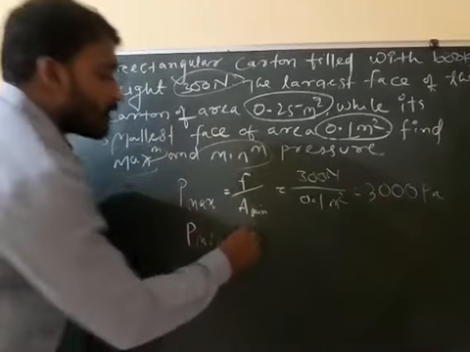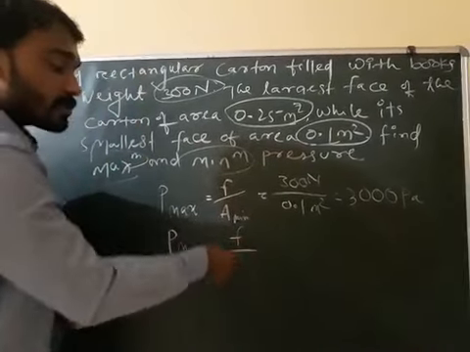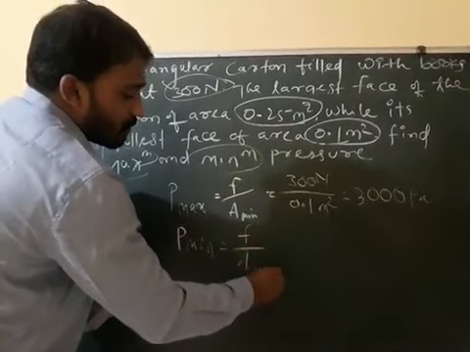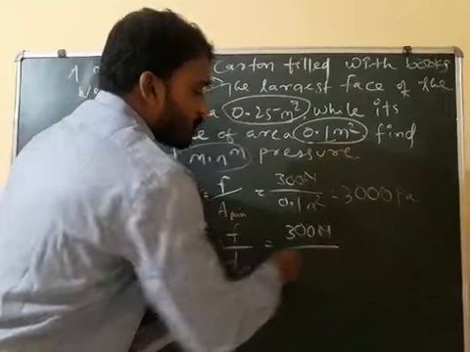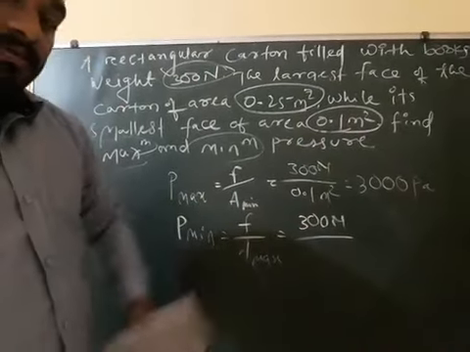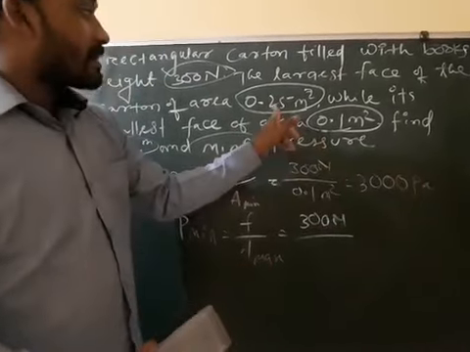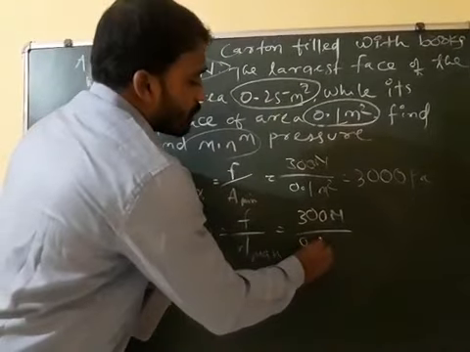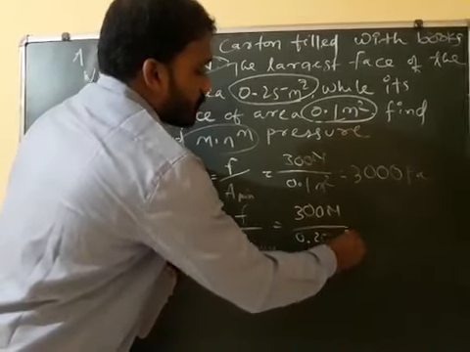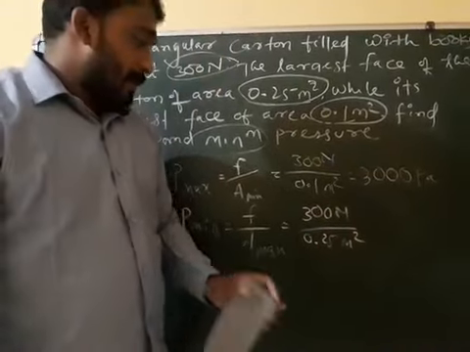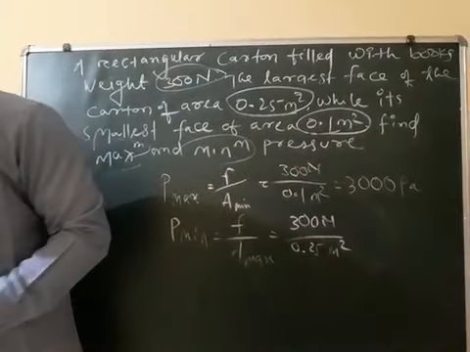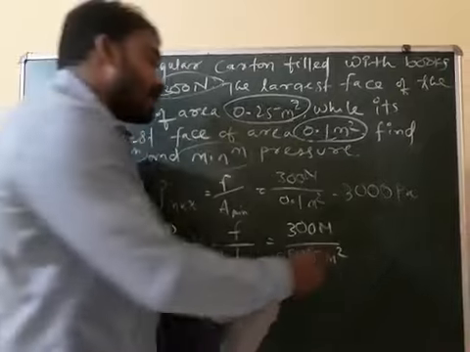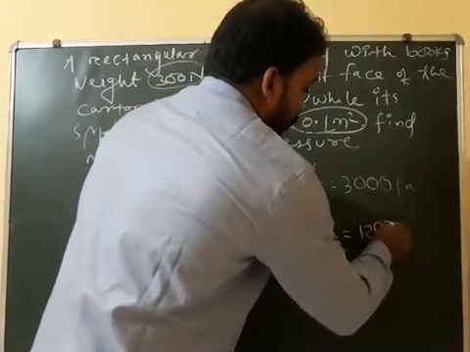Minimum pressure depends on force by maximum area. Force is again the same, 300 Newton. Maximum area is 0.25 meter square. Now 300 by 0.25 is how much? 1200 Pascal.